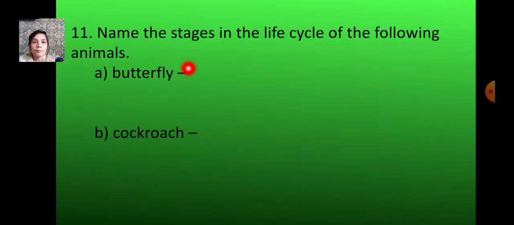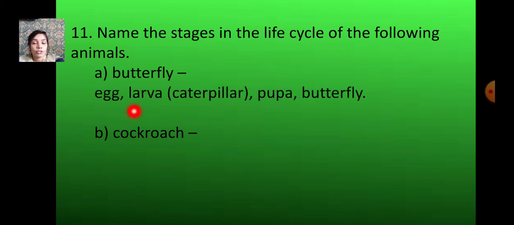Now name the stages in the life cycle of the following animals. What are the stages of the butterfly and what are the stages of the cockroach? For the butterfly, you are not going to mix up, you are not going to write it jumbled. You have to go in order. First is egg, then the larva, that is the caterpillar, then pupa, then the butterfly. You are not going to write egg, pupa, butterfly, larva. It has to go in order.